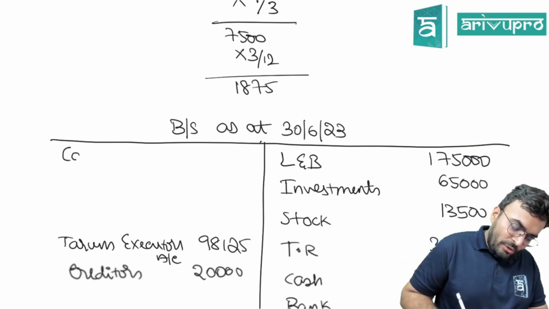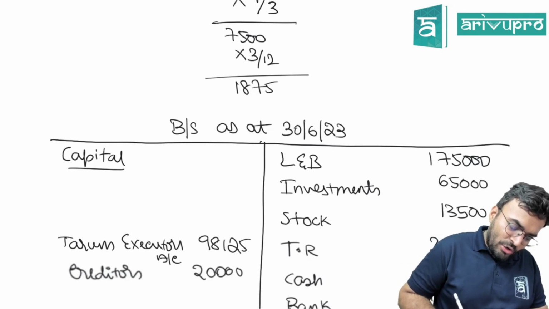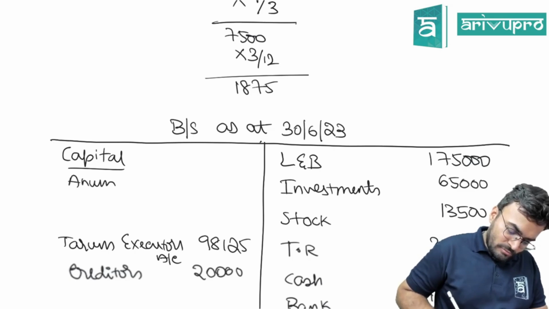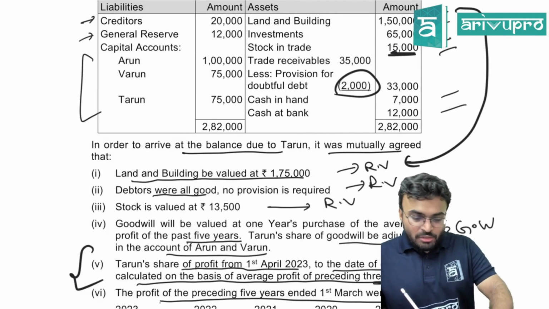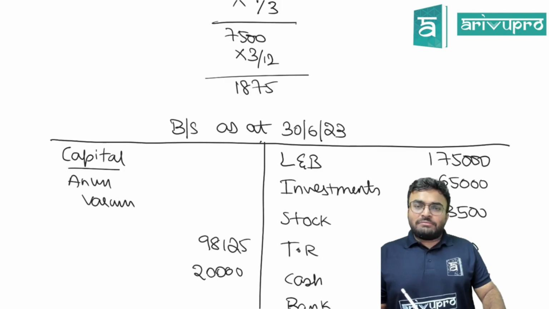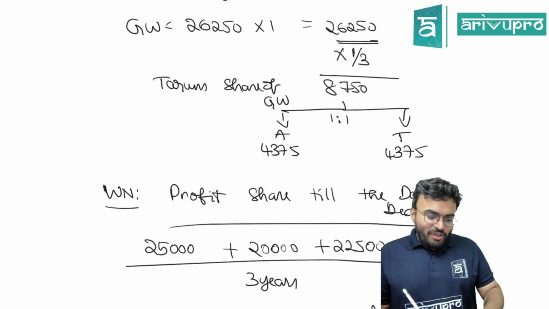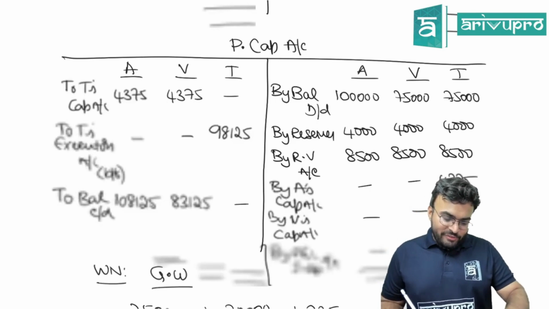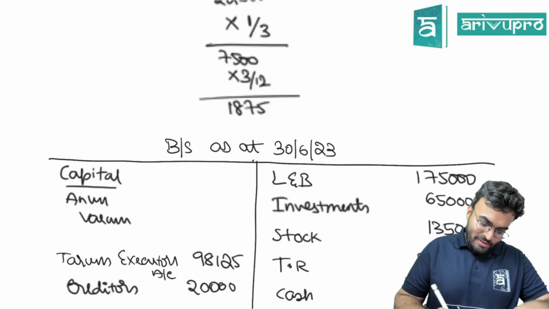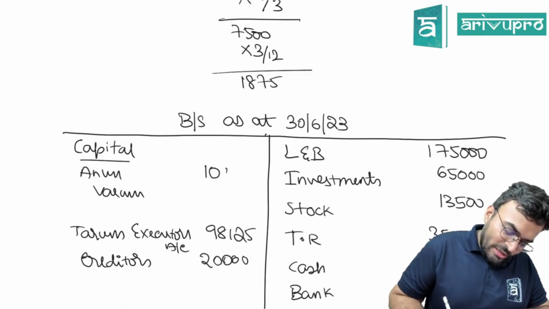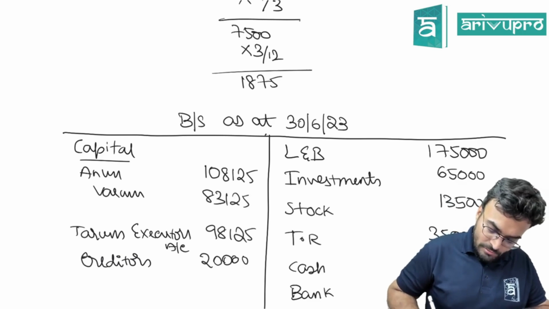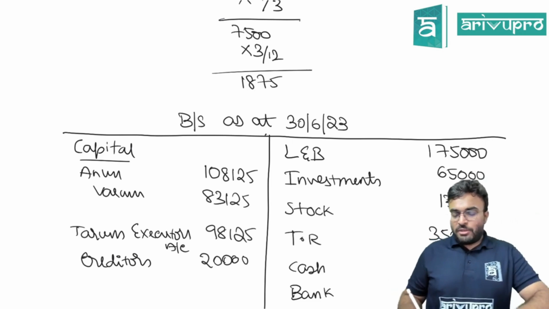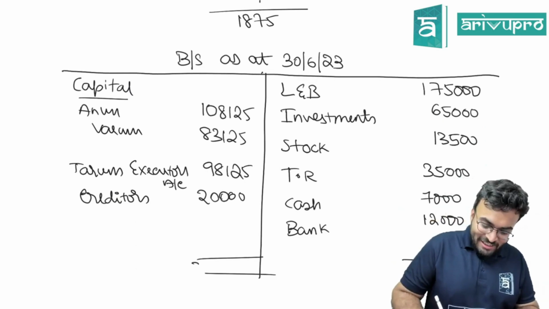Then we have capital account. In capital we have Arun and Varun. How much is Arun? 1,81,000. 1,08,125. 1,08,125 and Tarun is 83,000. Balance sheet has to tally. There is no other option. 3 lakh.